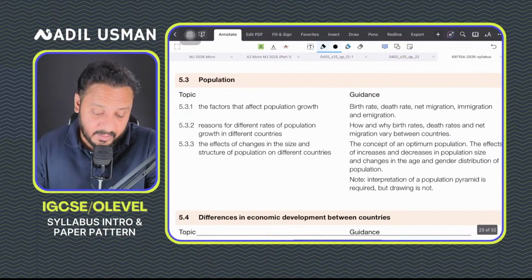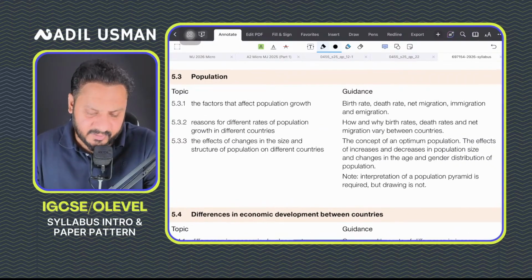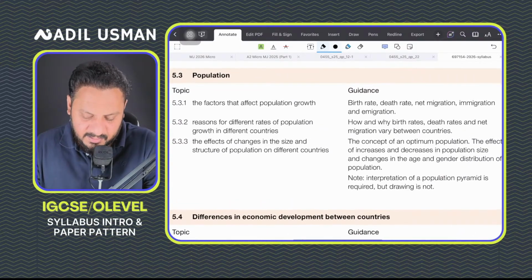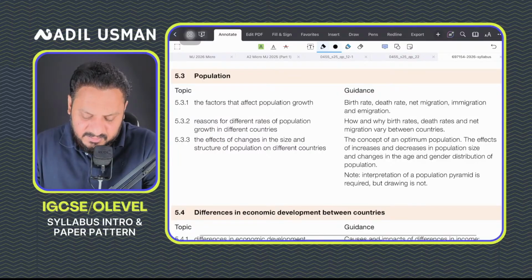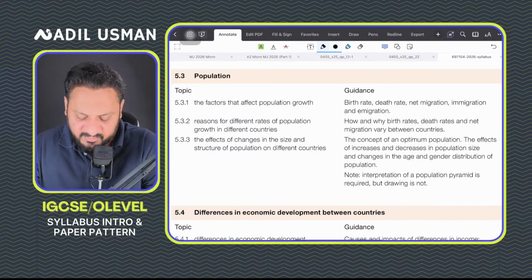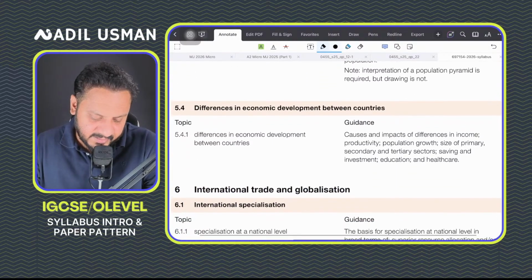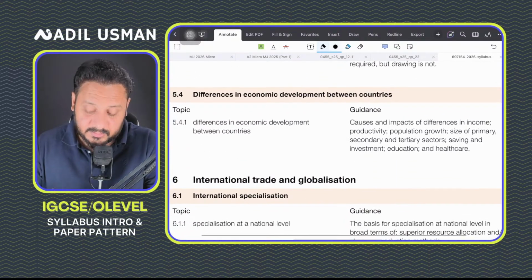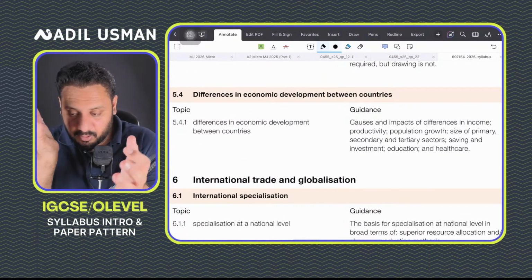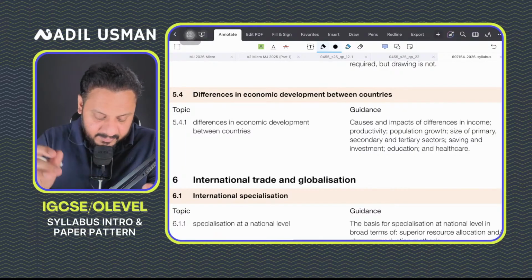You learn about a chapter of population. Some of it you also have studied in grade 10 geography as well. You learn about what factors influence birth, death rate, what is emigration, how that influences, why do countries differ in size and population, and all of that. You learn about economic development. You learn the difference between growth and development. Not all growth is development. You learn about that, which is very good.